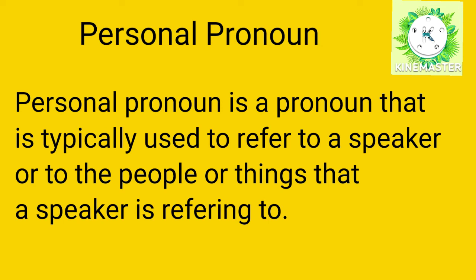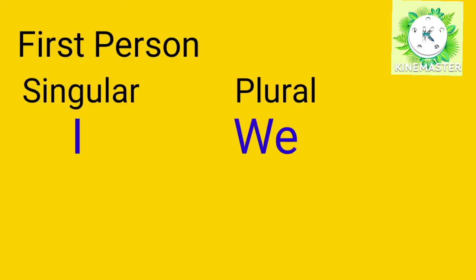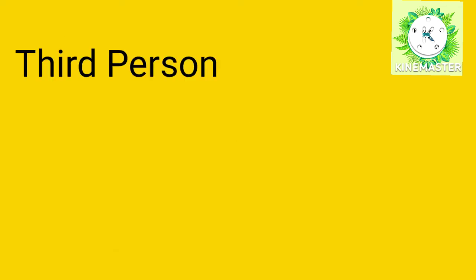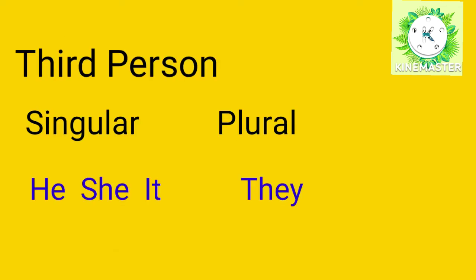Personal pronoun. A personal pronoun is a pronoun that is typically used to refer to a speaker or to the people or things that a speaker is referring to. First person: singular I, plural we. Second person: singular you, plural you. Third person: singular he, she, it, plural they.